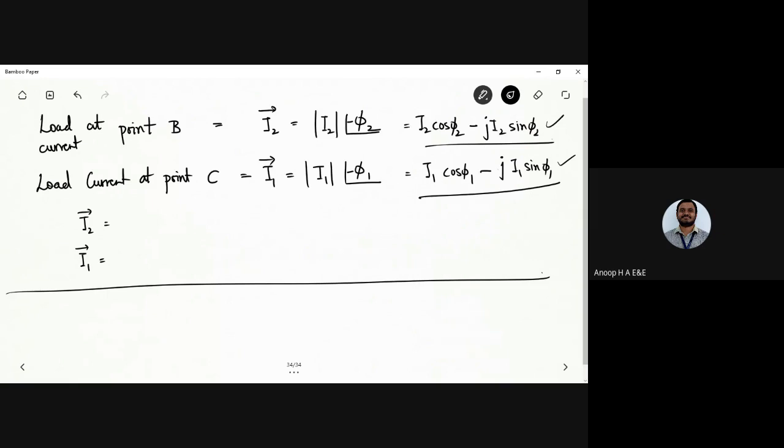Now we have to find out the current in sections, that is AC and CB. So we want to find out the current in each section. What is the current in section CB? How will you calculate the current in section CB, that is the vector ICB? And next, the current in section AC.